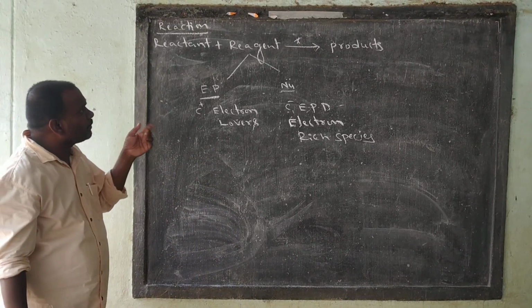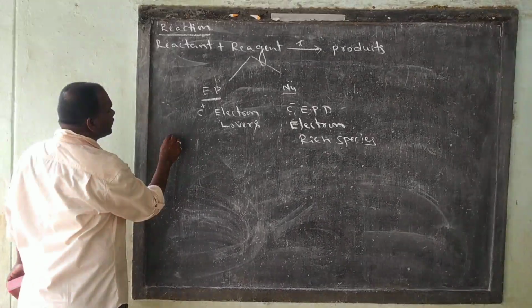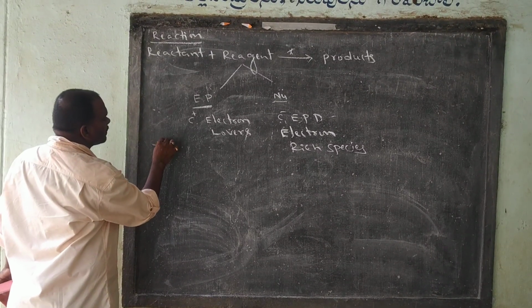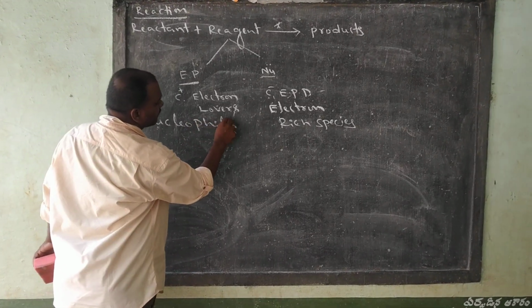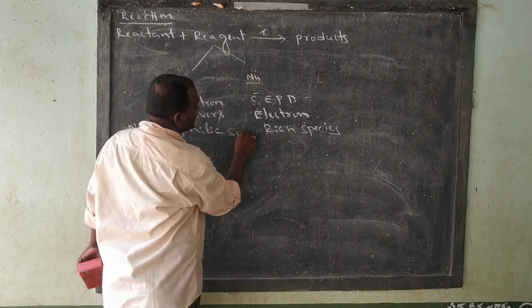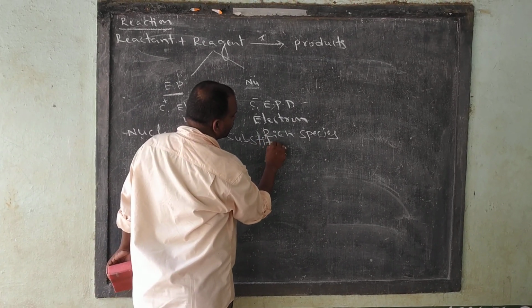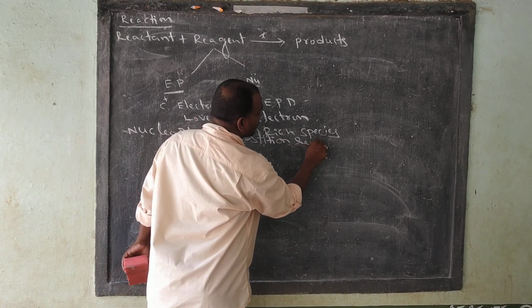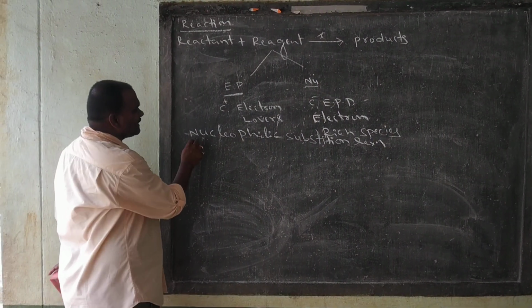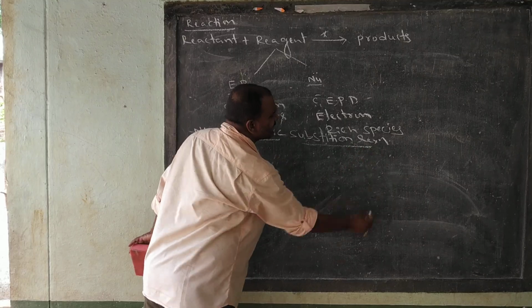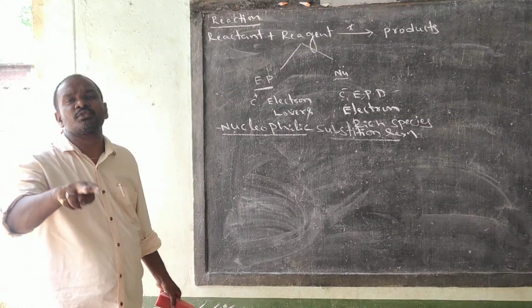Now we discuss about the reactions. In this, we discuss about nucleophilic substitution. Nucleophilic substitution reaction. What is the nucleophilic substitution reaction? First, what is the meaning of substitution reaction?